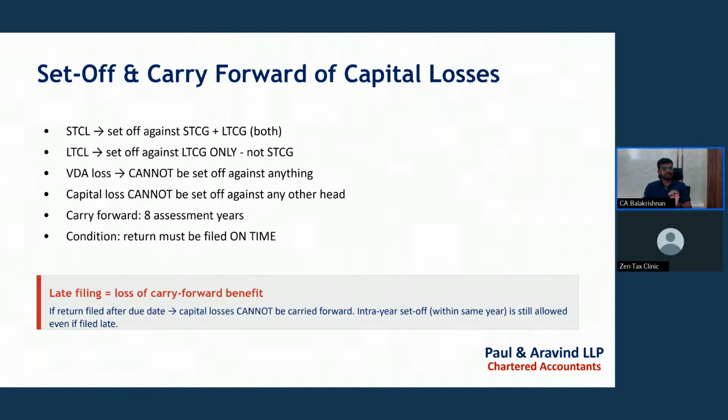In case we file the income tax return late, then the carry forward of loss provision will not be applicable, so we would lose it. So please ensure that you file the returns before the due date. For assessment year 26-27, that is financial year 25-26, the due date for ITR 1 and 2, meaning assessees who do not have any business income, is 31st July 2026.